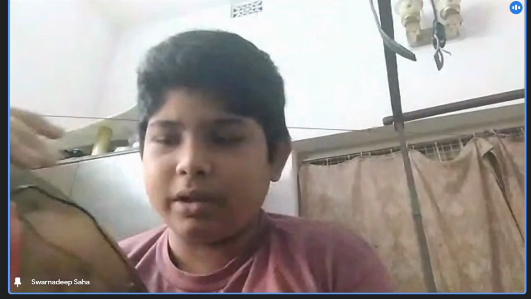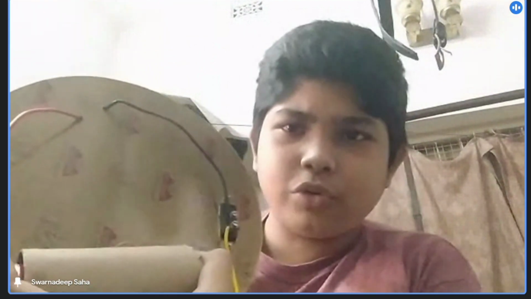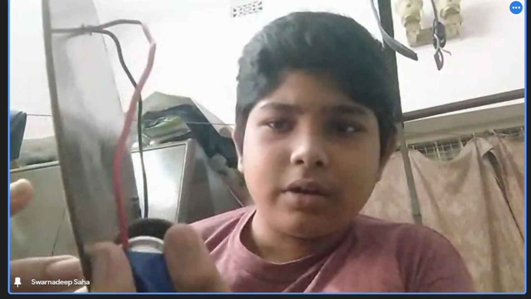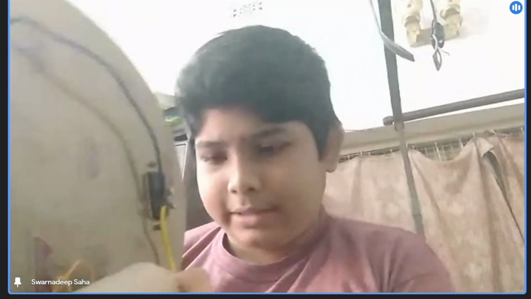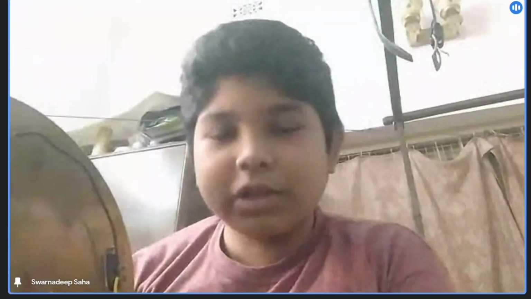I have also attached this bulb with tapes, which you can see very closely, which I said we would be needing. And then I have used cardboard as a case holder. You may also use a matchstick box or something like that. Then I have stuck the wires to the negative and the positive ends. And when we switch it on, the bulb glows. So this is how I made it.